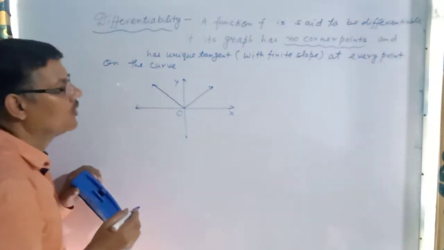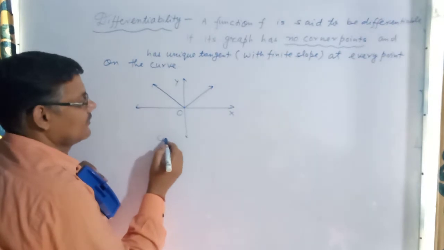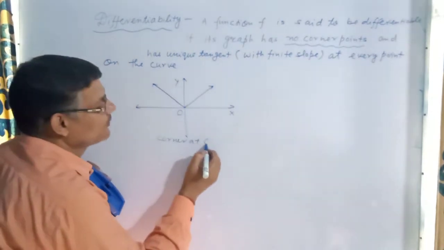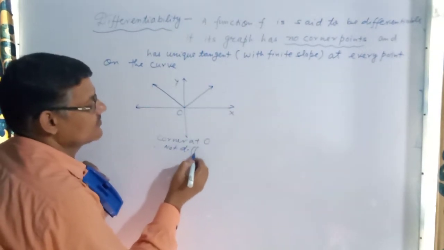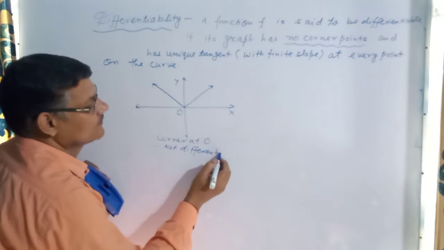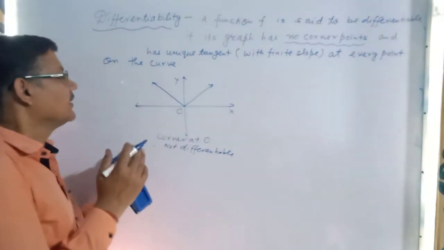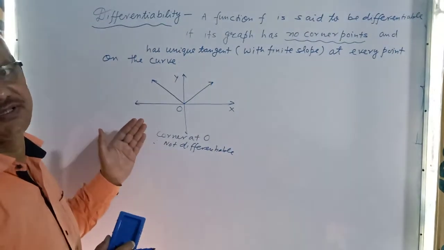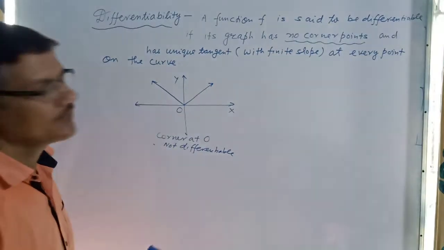This is point O. Is there any corner? Yes. So the corner is at point O. Therefore not differentiable. If there is a corner at any point on the curve, we say it is not differentiable. If it has no corner, then we say yes, it is differentiable.